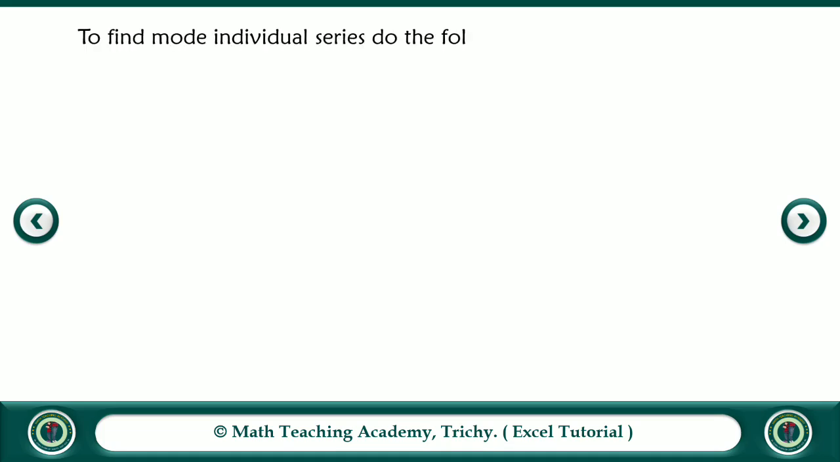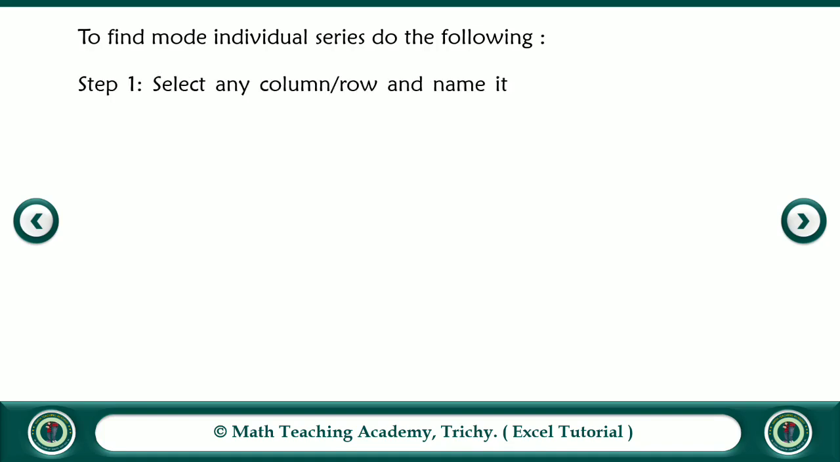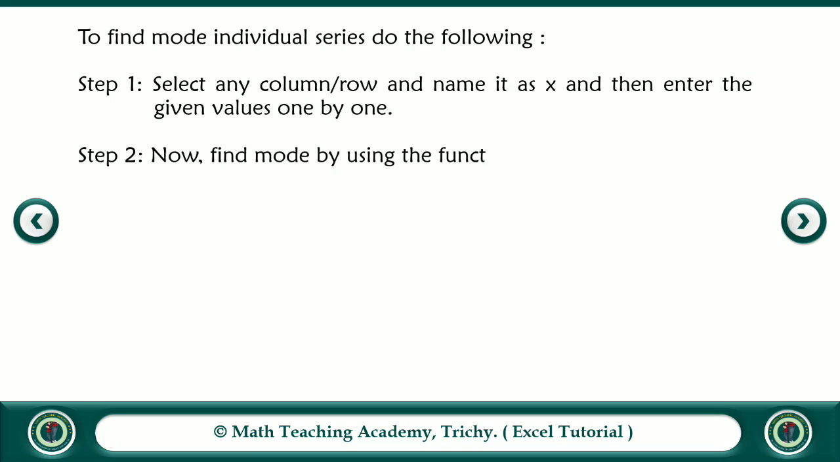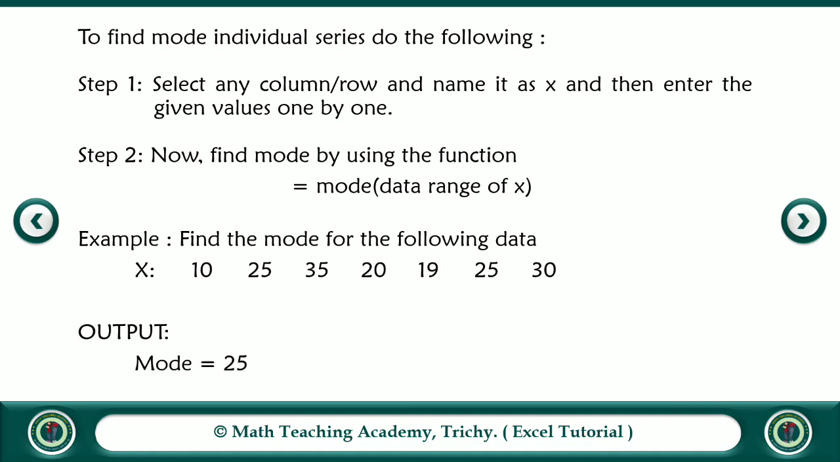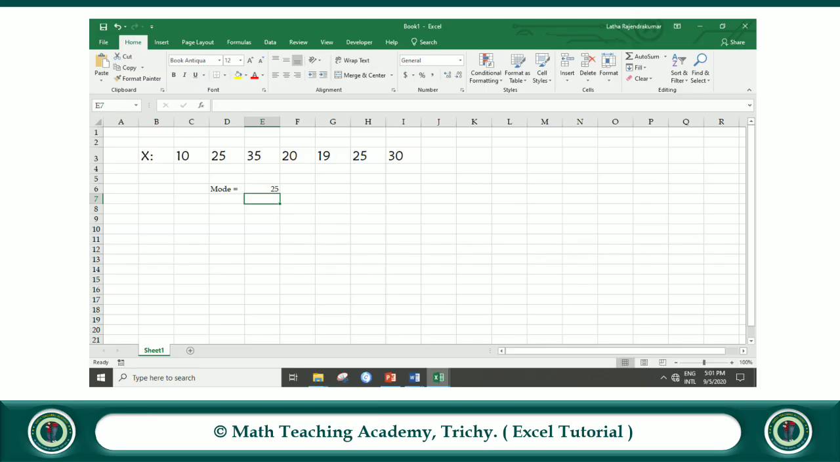To find mode for individual series, do the following steps. Step 1. Select any column or row and name it as X and then enter the given values one by one. Step 2. Now find mode by using the function equal to mode of data range of X. Have a look at this example. Find the mode for the following data. Here it has been given that X is 10, 25, 35, 20, 19, 25, 30. The output is mode is equal to 25.